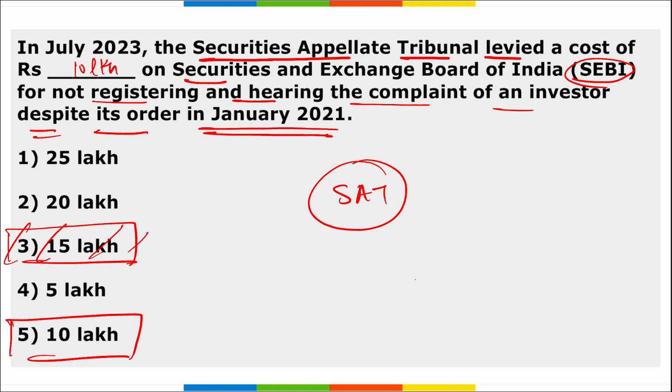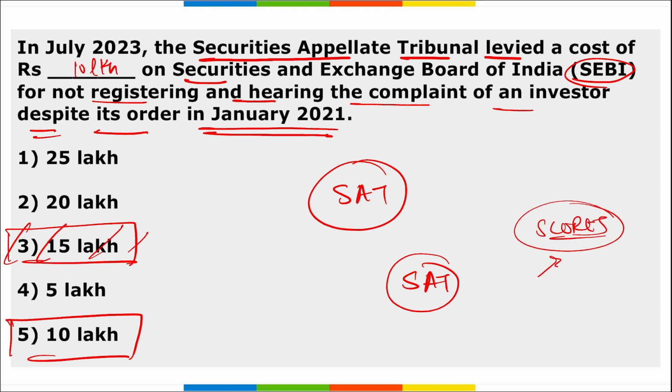Six appeals were filed with the Securities Appellate Tribunal against a SEBI communication disposing of a complaint filed by the appellant on the SCORES platform of SEBI in 2021. And what is this SCORES platform? It is basically a grievance redressal platform where you can register your complaint and your problems will be solved.